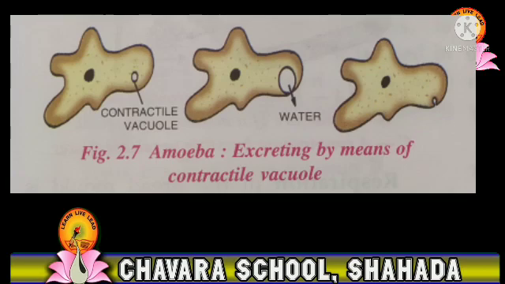Ammonia is soluble in water. Hence, sometimes ammonia is expelled out along with the water from the contractile vacuole. The contractile vacuole expands when there is water in it and shrinks when water is released into the surrounding. The nitrogenous waste is also given out directly through the surface of the cell.